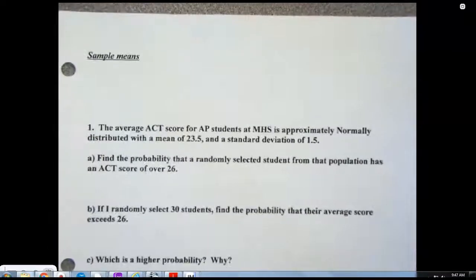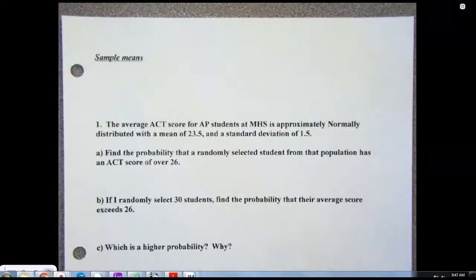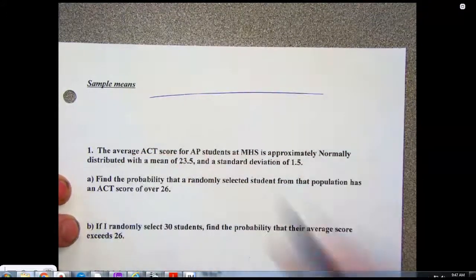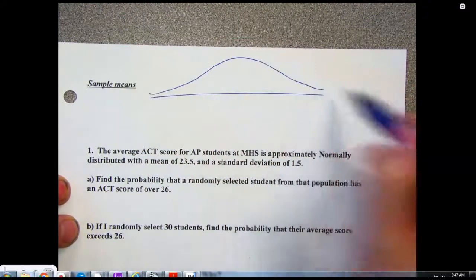So there's sample means and sample proportions. There's kind of two categories that for the next two to three months you'll be putting everything into one of those categories. I left space up here so you can draw that graph up there. I think that's helpful to think about.